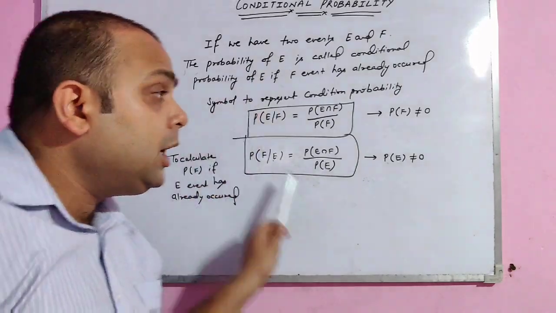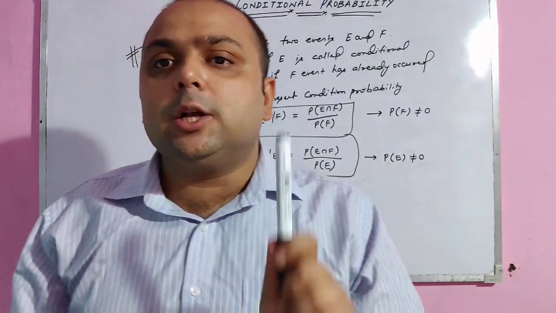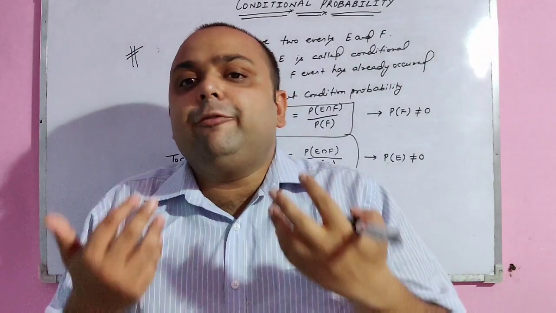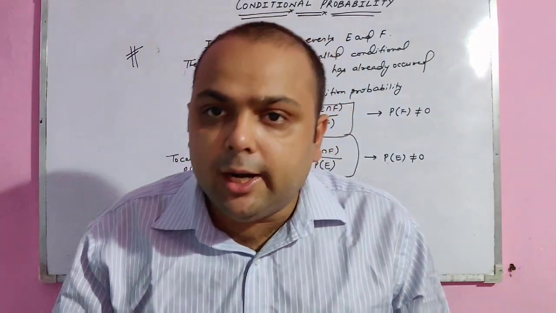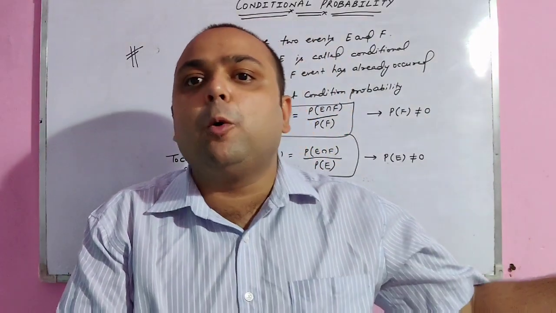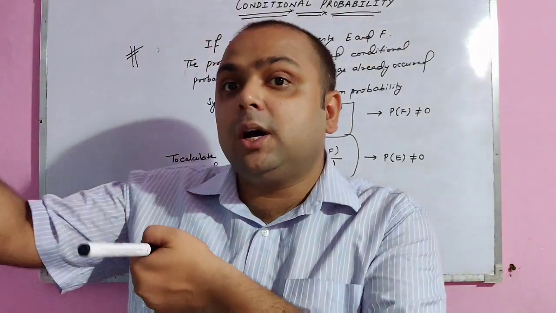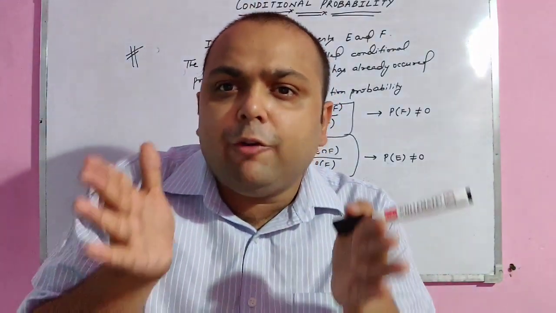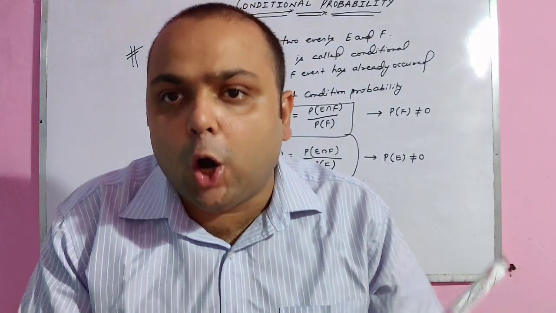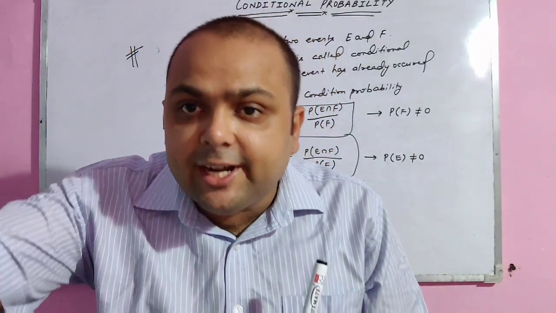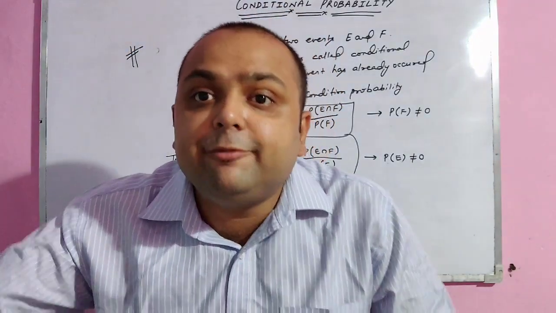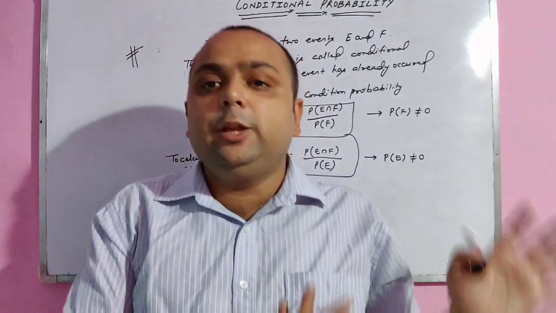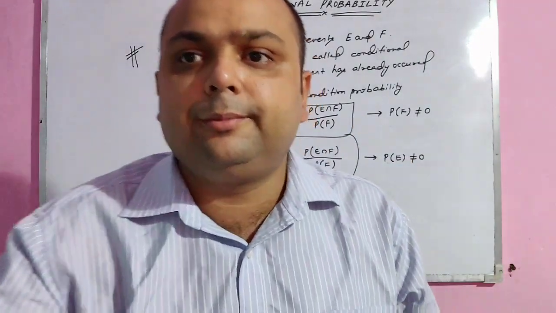So this is called the conditional probability concept. If we have two events and one had already occurred, in order to calculate the other event probability, if in condition to the second one, probability of E conditional F is called the intersecting part probability divided by the event already occurred, which is F. I will explain you this with help of some questions.